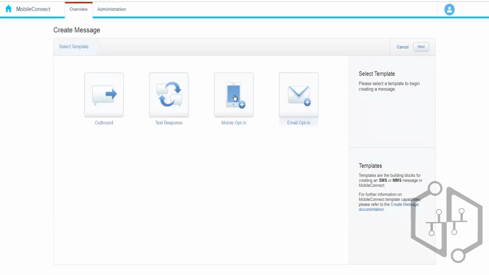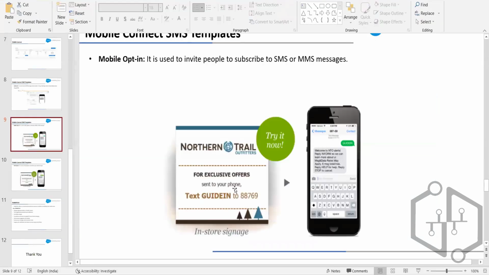Next, we have mobile opt-in. Using mobile opt-in, we can invite people to opt in for mobile communication. So let's say we have this graphic, or maybe we have this thing going on, and we can place this on our website or maybe in our shop, wherever we want to place it.